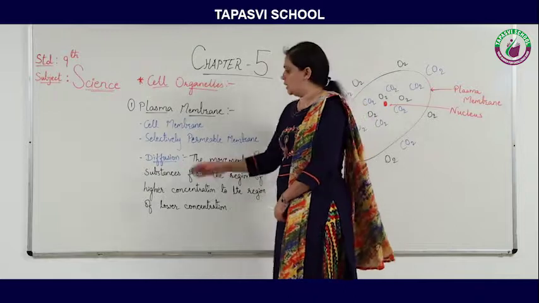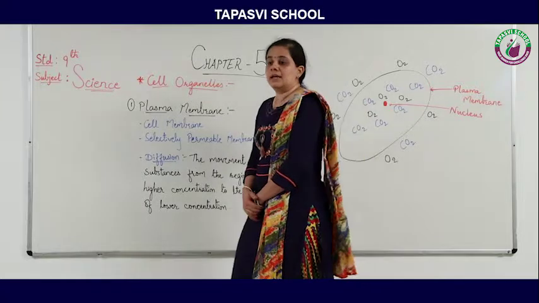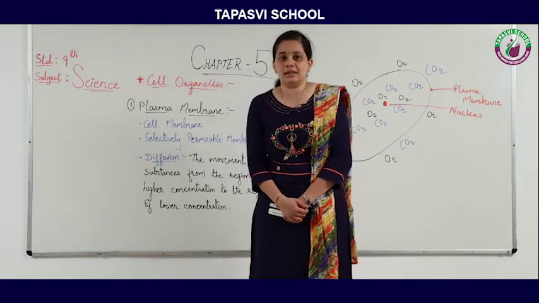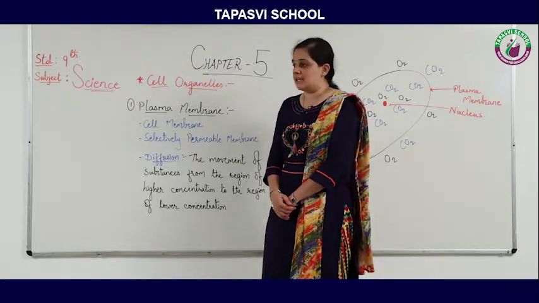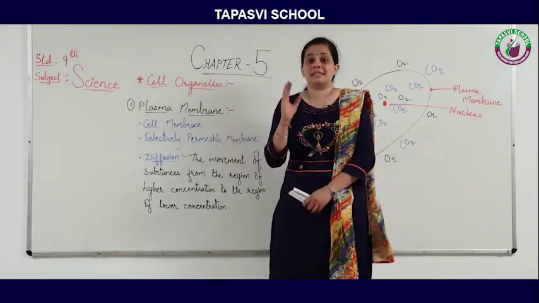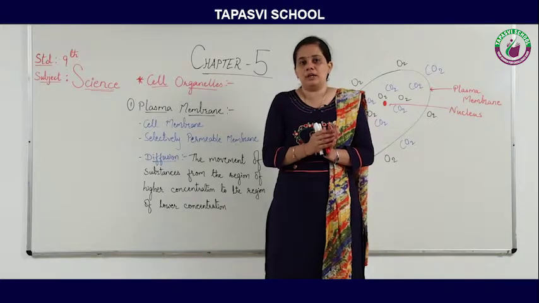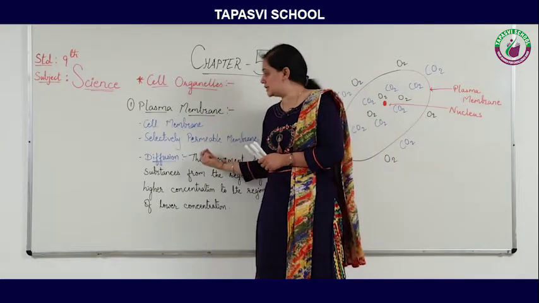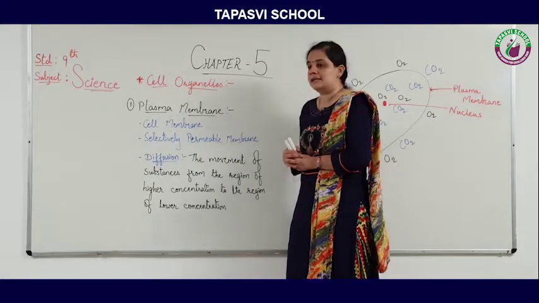It is also known as a selectively permeable membrane, meaning it selects which component has to enter the cell or which component can exit the cell. Without its permission, no component enters or exits the cell.